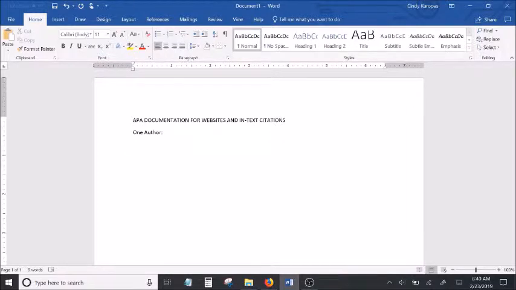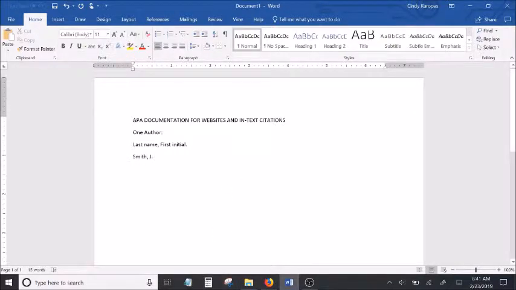So let's say you have an author for a website, just one author. When you're trying to document an online website, and remember this is not the same as a database source, but for an online website, the basic format looks like this. You start with the name, and you go with the last name, comma, and then the first initial of the author's name.